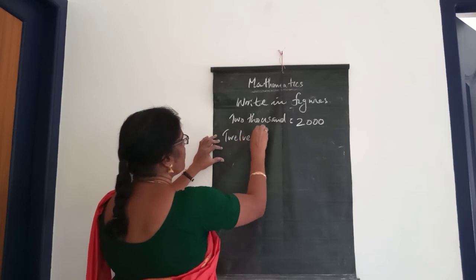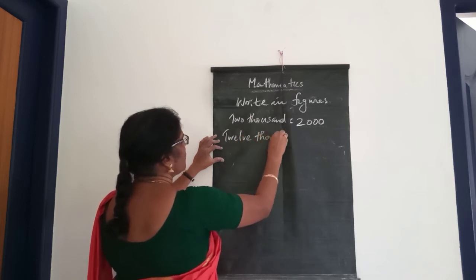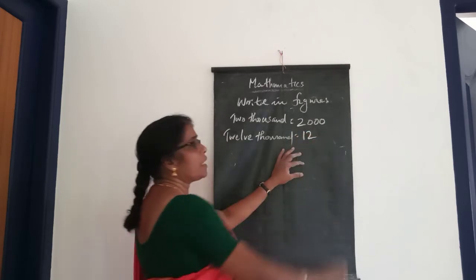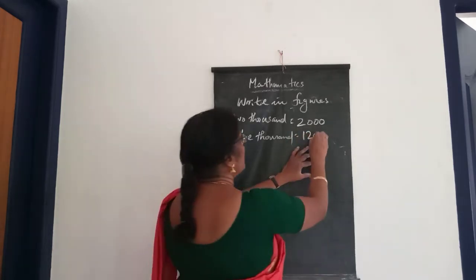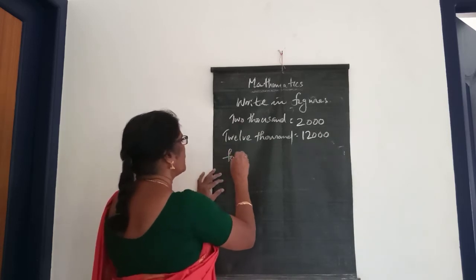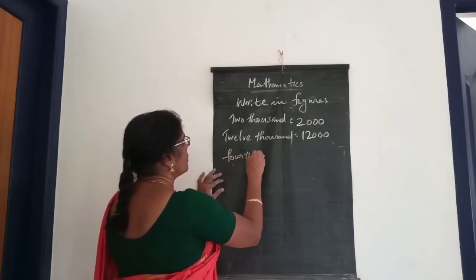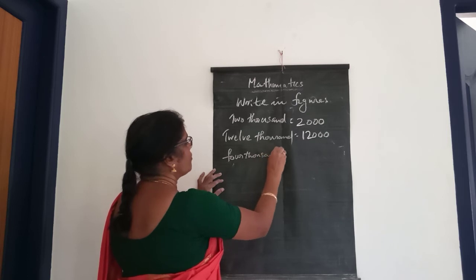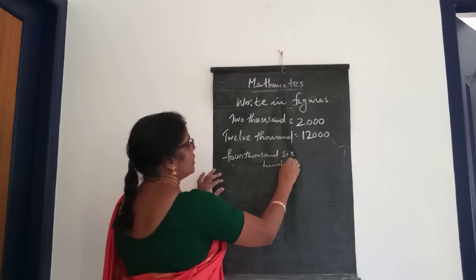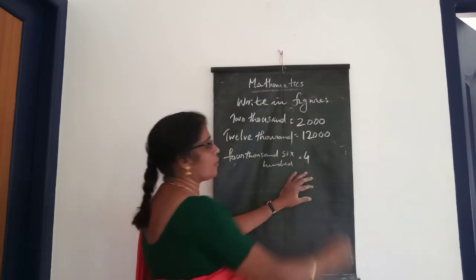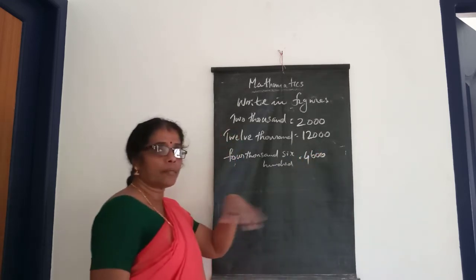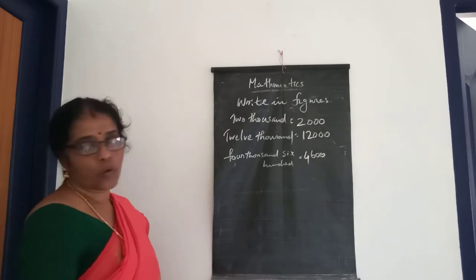12,000. You can write 12 and how many zeros in 1000? 3 zeros. Okay. Then next, 4,600. Then you can write it 4,600. Okay. Then next one is homework.